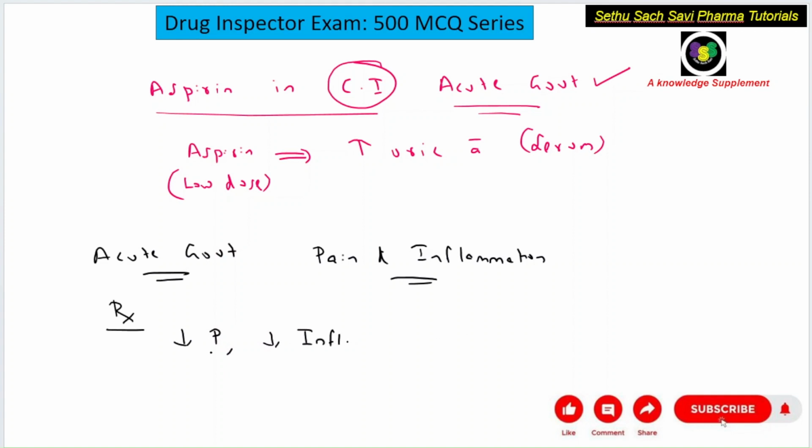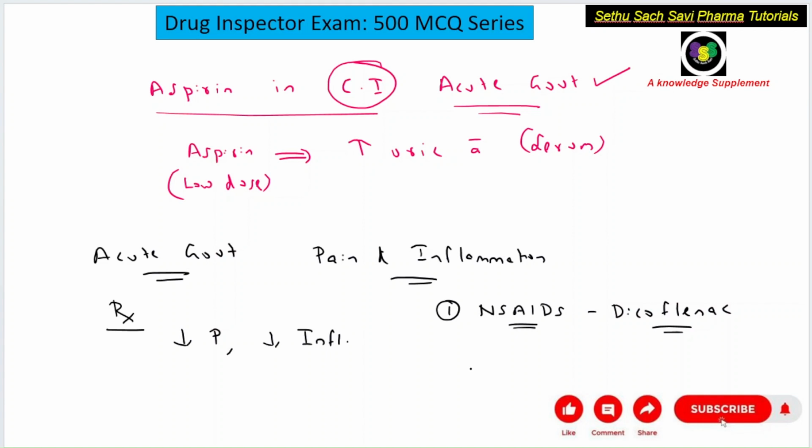Normally in acute gout, the first drugs given to reduce the pain and inflammation are non-steroidal anti-inflammatory drugs, like diclofenac, naproxen, aceclofenac, etc. So NSAIDs are the first-line drugs in acute gout.